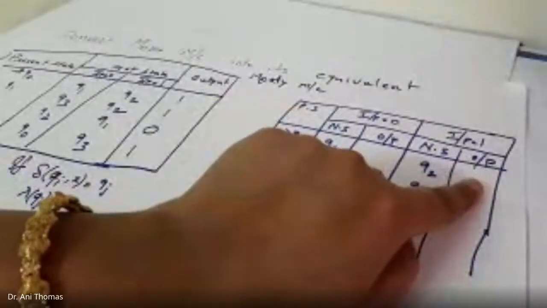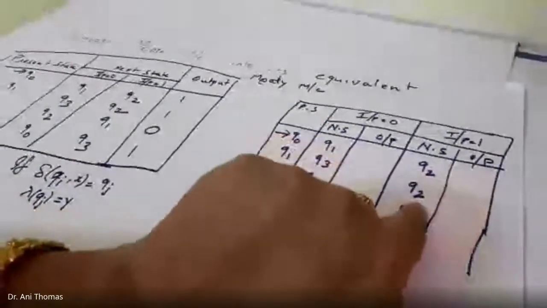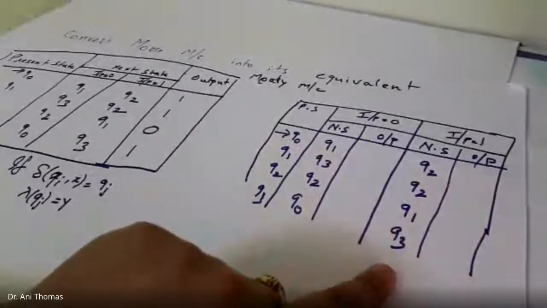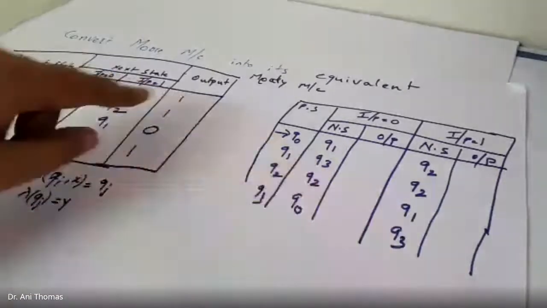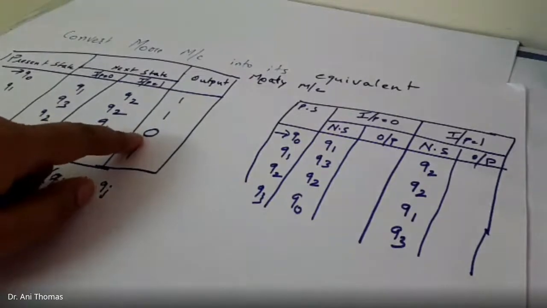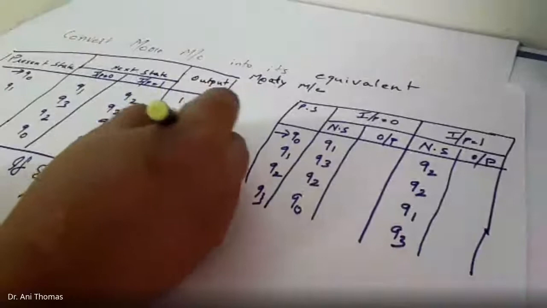Same way here, the output y will be lambda of Q2, and here lambda of Q2, lambda of Q1, and lambda of Q3. So if we check the lambdas over here, Q0, Q1, Q2, Q3, only one lambda is 0.